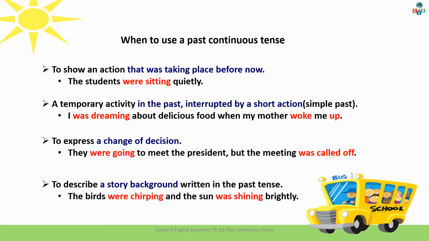We also use a past continuous tense to describe a story background written in the past tense. For example, the birds were chirping and the sun was shining brightly. I hope children you have understood the concept. Now let's start our exercise.